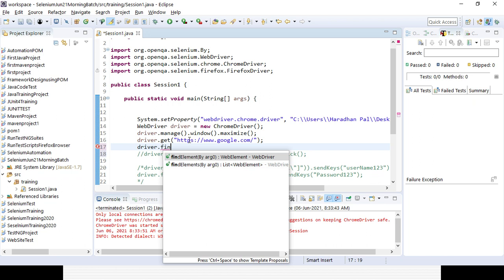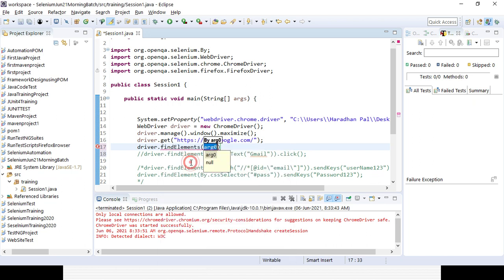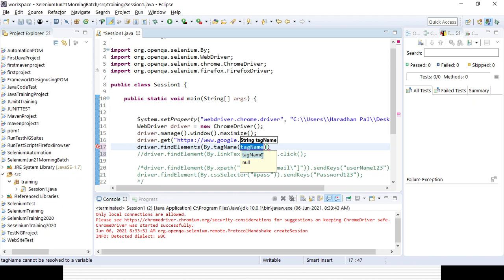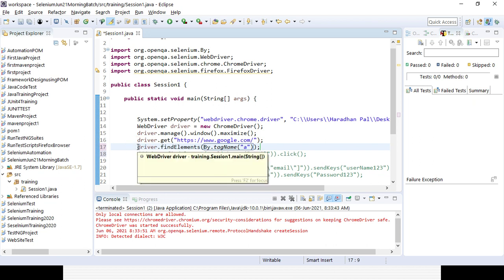So I will be using find elements, right? And here I will be using by dot tag name. What is the tag name? Tag name is a, anchor link, right? And I need to end with a semicolon, and this I need to store somewhere. So where? Based on the return type I will be storing it.